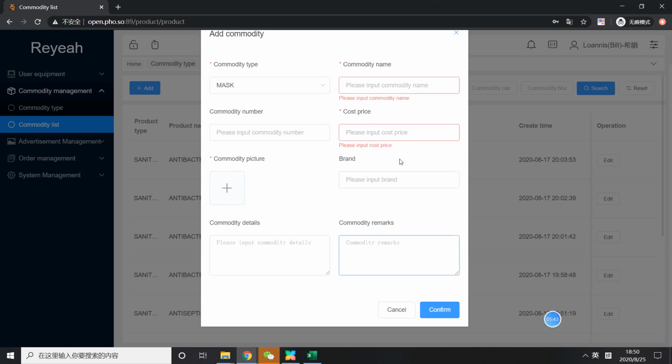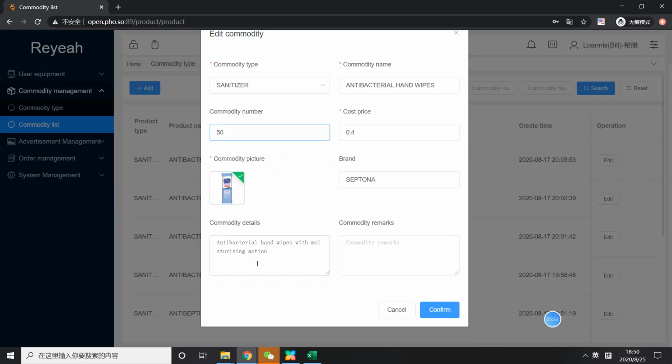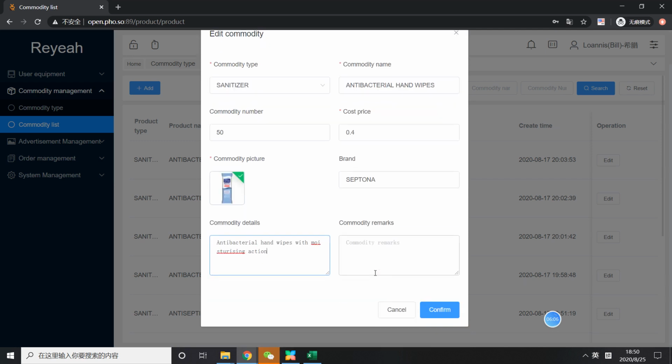Yeah, and also you can add remarks. You can see there are some details. It will show on the machine screen, and then people can see the details, cost price and brand, etc. Okay, confirm.